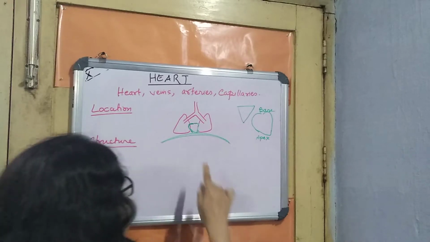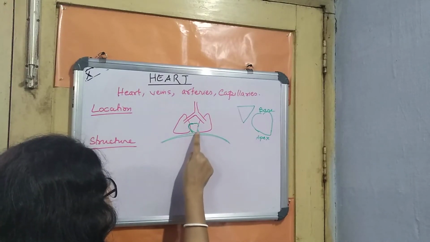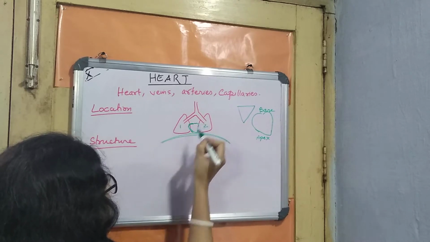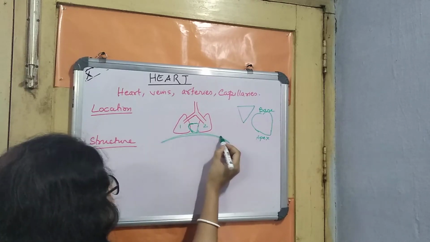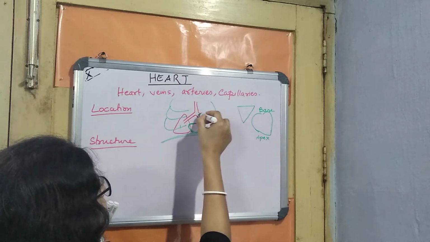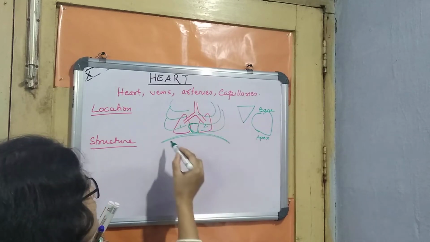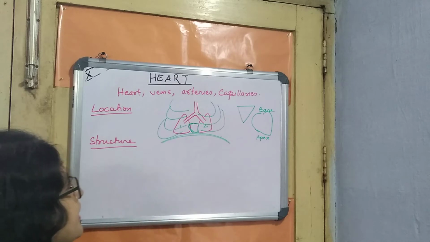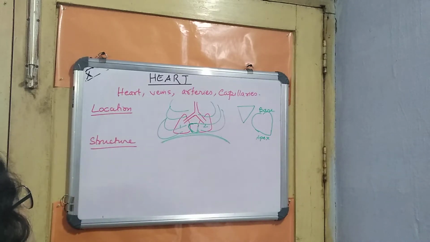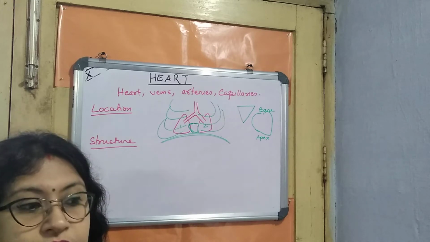If you see the figure, it is exactly at the center between lung 1 and lung 2, above the diaphragm, and the whole system is inside the rib cage, completely protected by it. Hope the location is very clear to all of you.